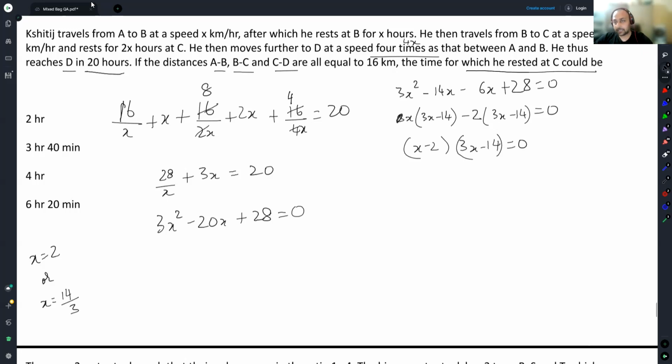The time for which he rested at C was 2x. It is either 4 hours or it is 28 by 3 hours. Now 28 by 3 hours translates to 9 and 1 by 3 hours. These are the two possibilities. Only 4 is mentioned. That is done.